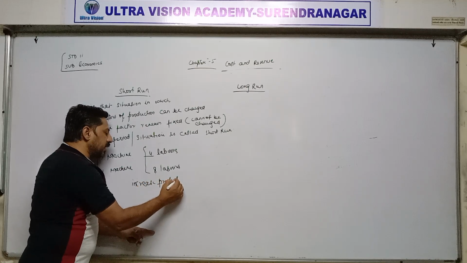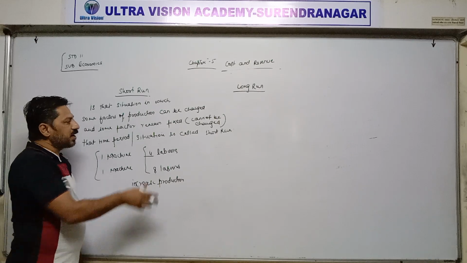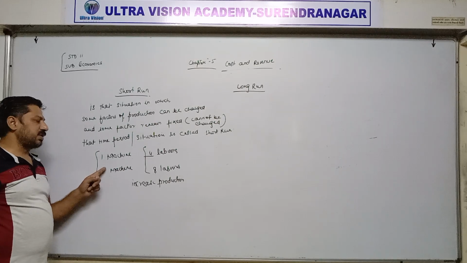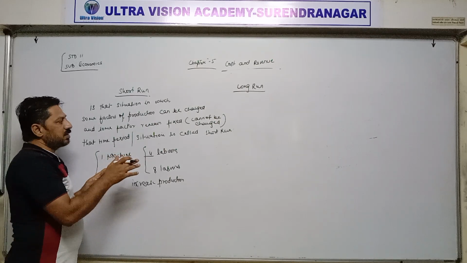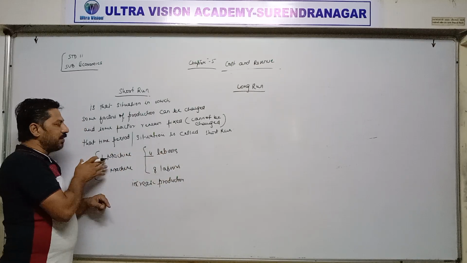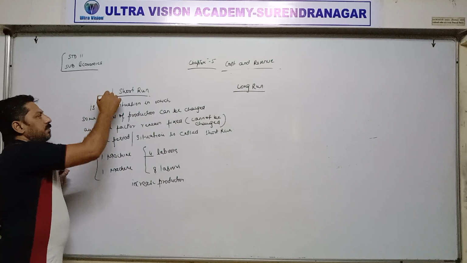So in order to increase production, we are changing one factor of production, that is labor, and we are keeping one factor fixed. When some factors of production can be changed and some factors have to remain fixed, such a situation is called short run.